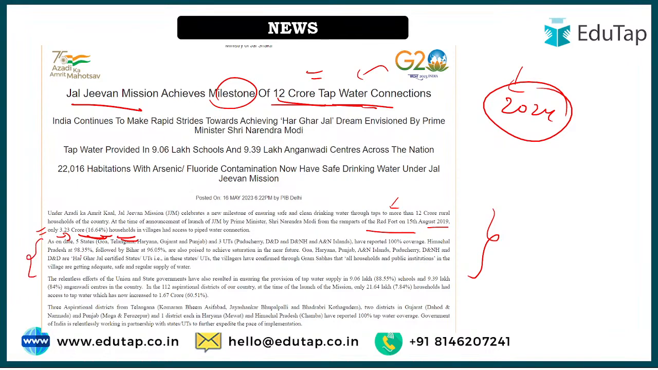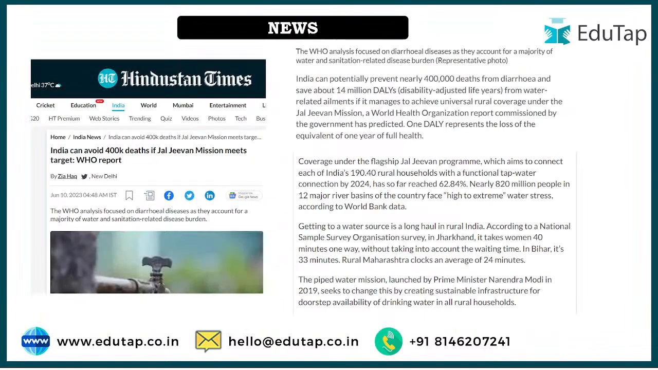Now in the second point, I would request you to just go through this particular news, where we talked about how many states and aspirational districts have come up with 100% coverage of functional tap water connections in rural India. So read all of this, all this is important.